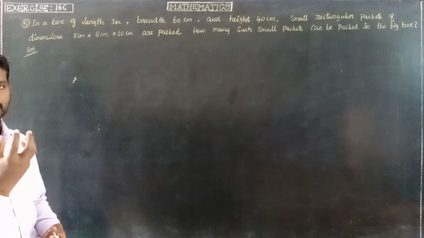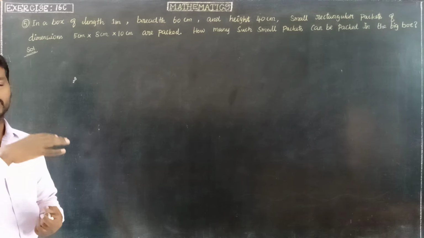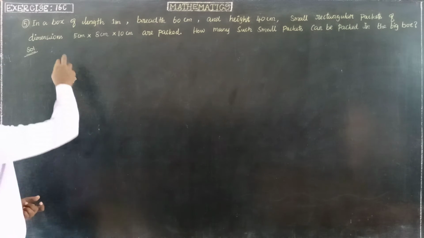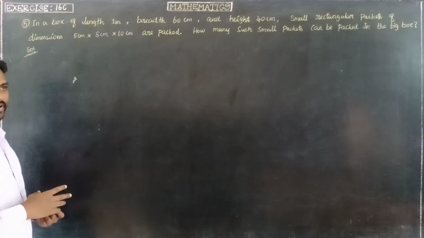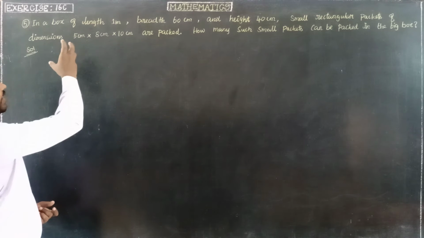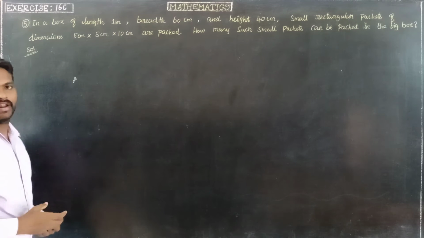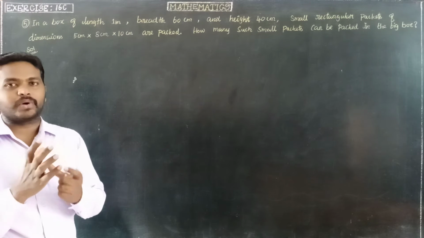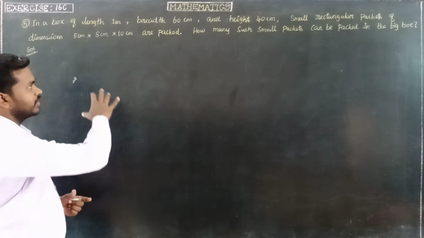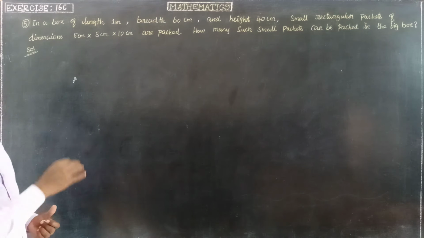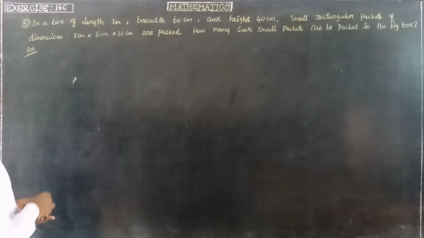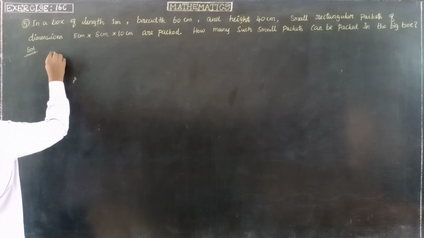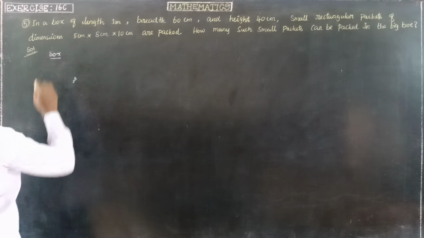So how many small packets can be filled in the big box? That is the question. So what do we find? First of all we find the volume of the box. We know the value of one box and the value of one packet. So when we divide the volume of the box by the volume of one packet, we can get the number of small packets to fill in the box. So first of all, the box's length, breadth, height are given. So we can write the box details first.